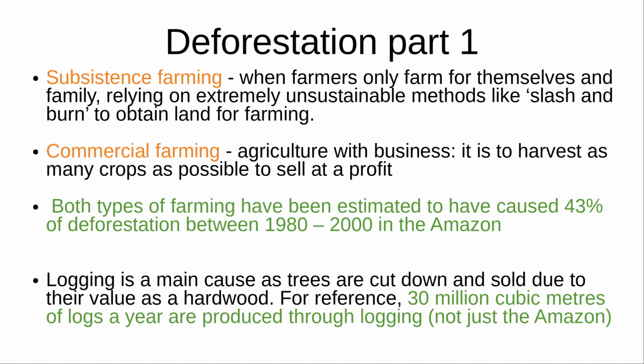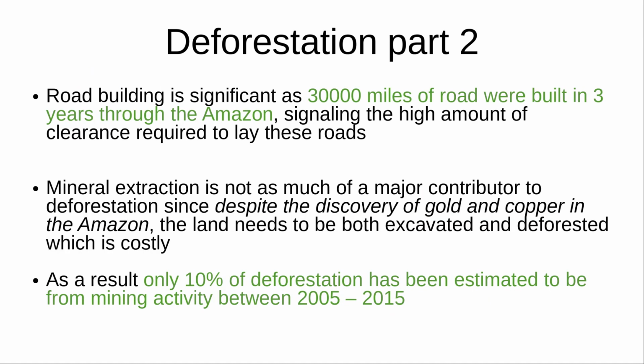Logging is another main cause, as trees are simply cut down and sold due to their value as a hardwood. For reference, 30 million cubic meters of logs a year are produced through logging. Road building is another important factor, as 30,000 miles of road were built in 3 years through the Amazon, signaling the high amount of clearance required to lay these roads.